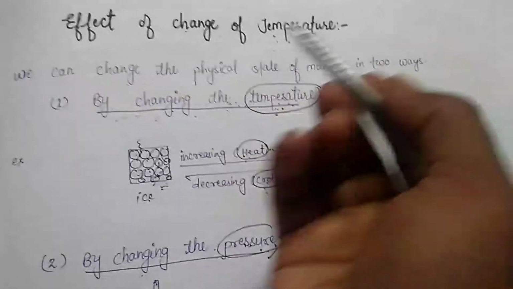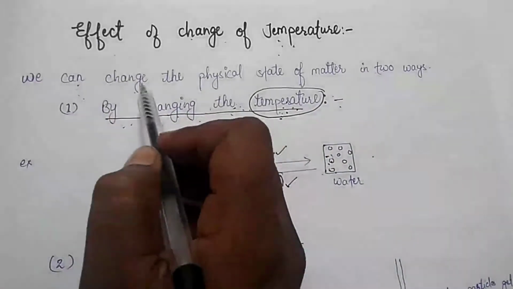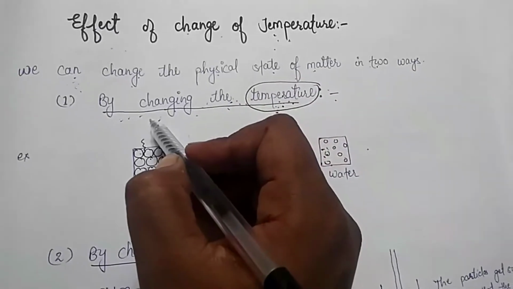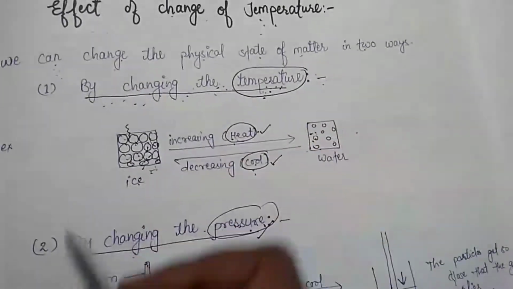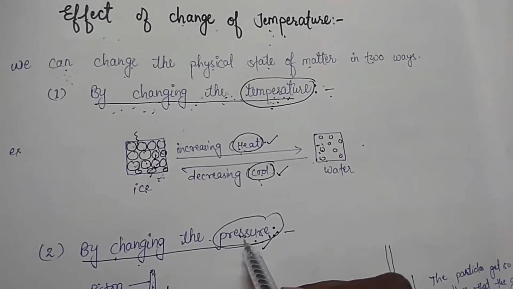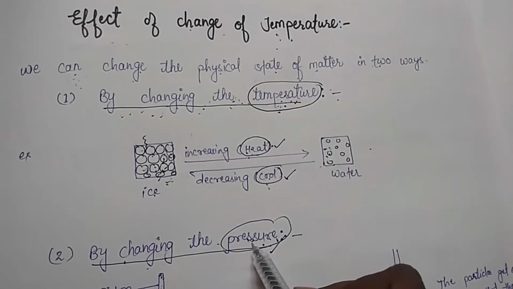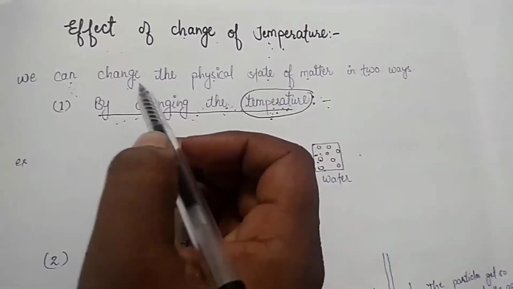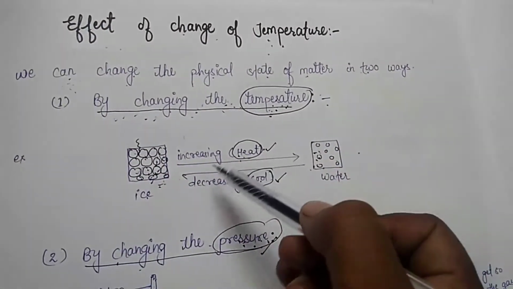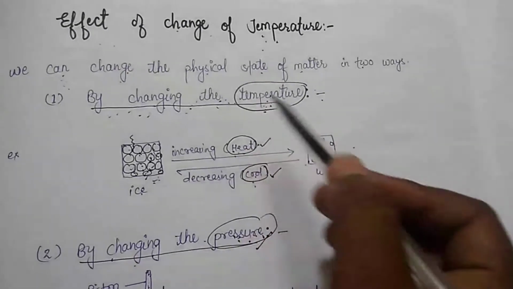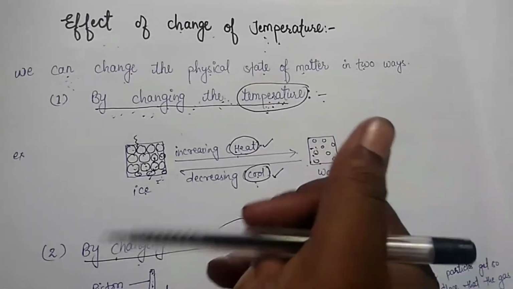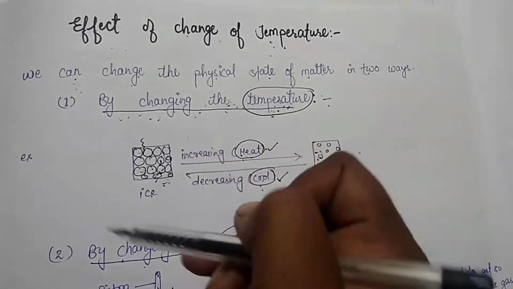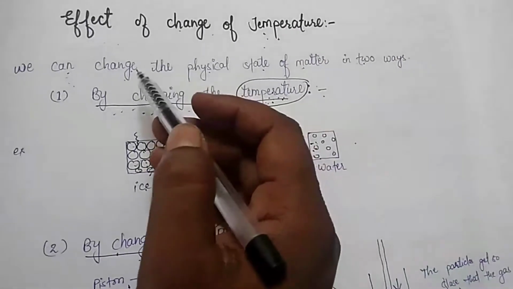Clear? See children, we can change the physical state of matter in two ways. First, by changing the temperature, and second, by changing the pressure. Clear? Children, sometimes we think about what is required to change the state of matter from solid to liquid and liquid to gas. So these are the temperature and pressure.